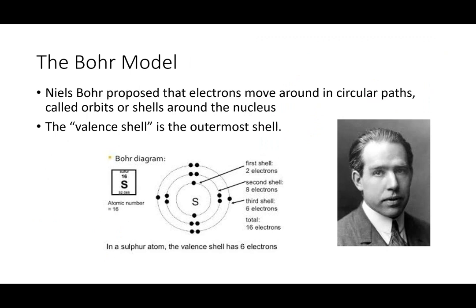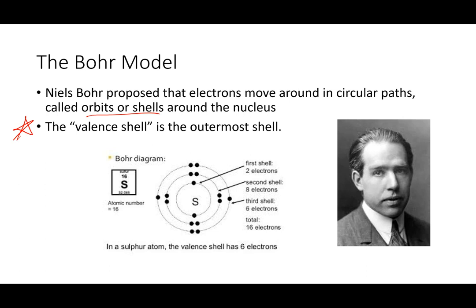The next scientist we need to talk about is Niels Bohr, and he developed the Bohr model of the atom, which proposes that electrons move around in circular paths, called orbits or shells. Okay, we're going to assume those are the same thing in this class, around the nucleus. The valence shell is the outermost shell, and that is a very important thing to remember later on.